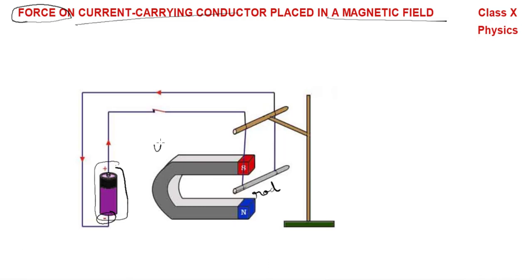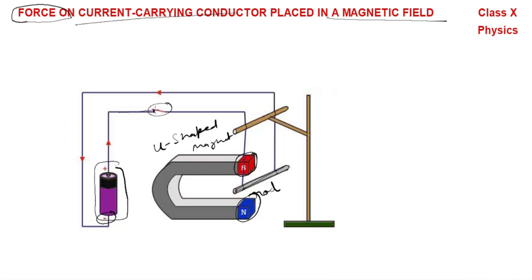This is the U-shaped magnet, and it is placed in such a way that its south pole is upward and north pole is downward, with the metallic rod between them. When we complete the connection by switching on the circuit, current starts flowing.